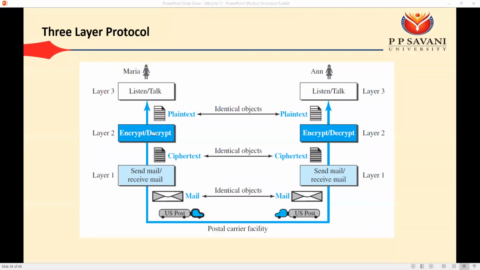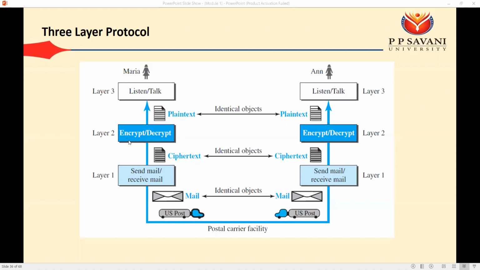Now that second task, putting your letter into the envelope, can be considered as encrypt and decrypt. Encrypt means making your letter secure, and decrypt means at the receiving side your friend can again open that envelope and see your letter. So this process is known as encrypt and decrypt. Encrypt means making your transmission secure, and again at the receiving side opening this envelope to get the original data.